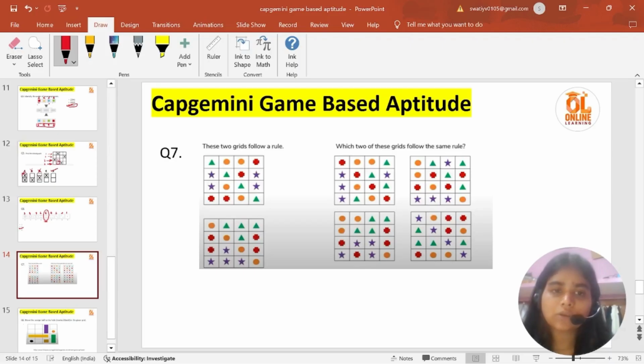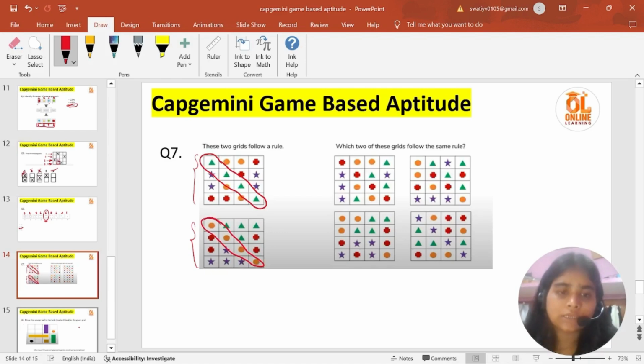So in this, you are being given these two grids. Okay, now which two of these grids follow the same rules? In these 4 grids, there are 2 grids which will be following the same pattern. Okay, so any pattern, can you see over here? I can see that the diagonal elements of both these grids are having the same element.